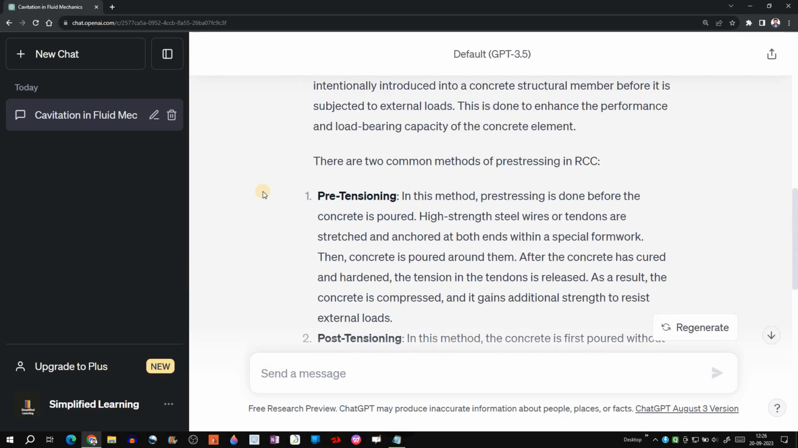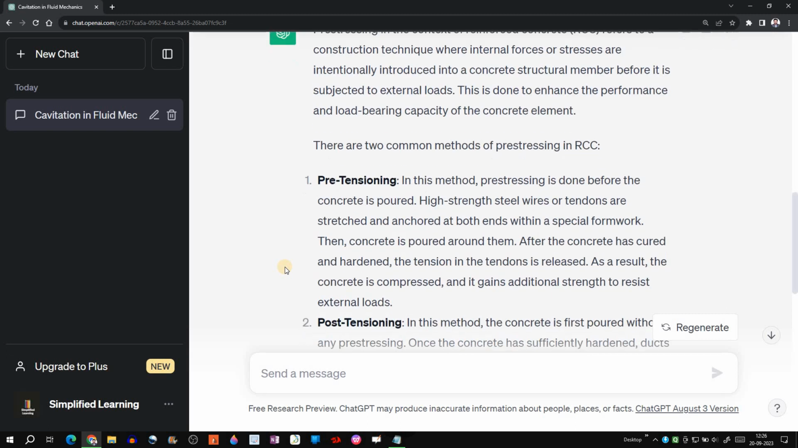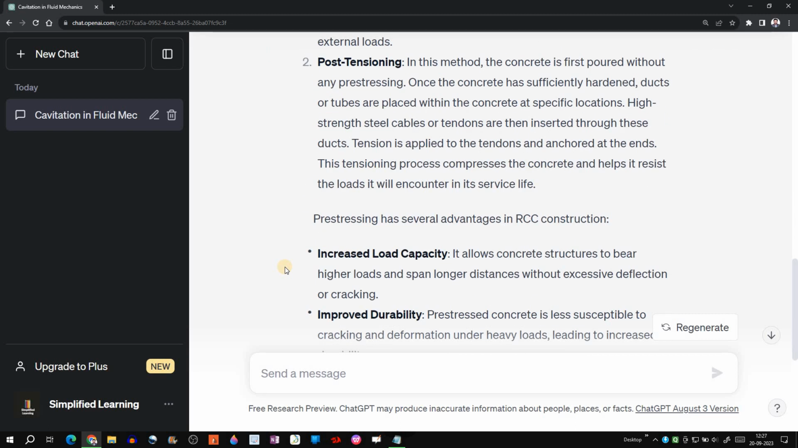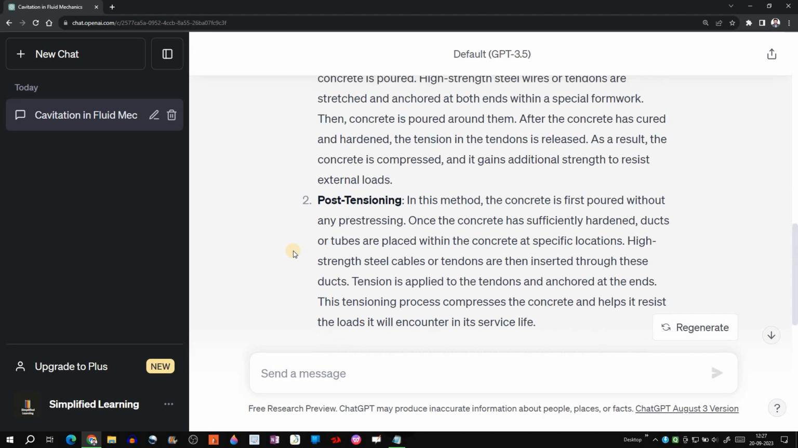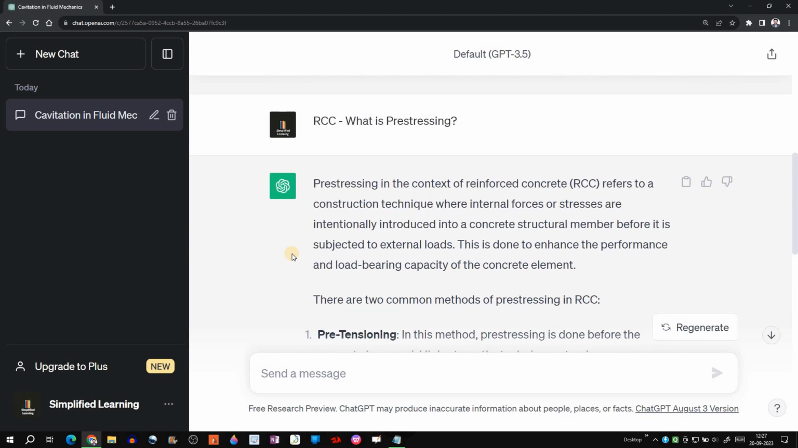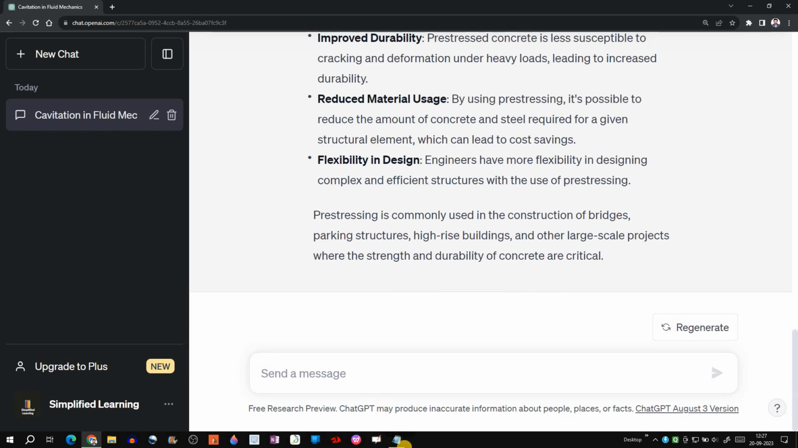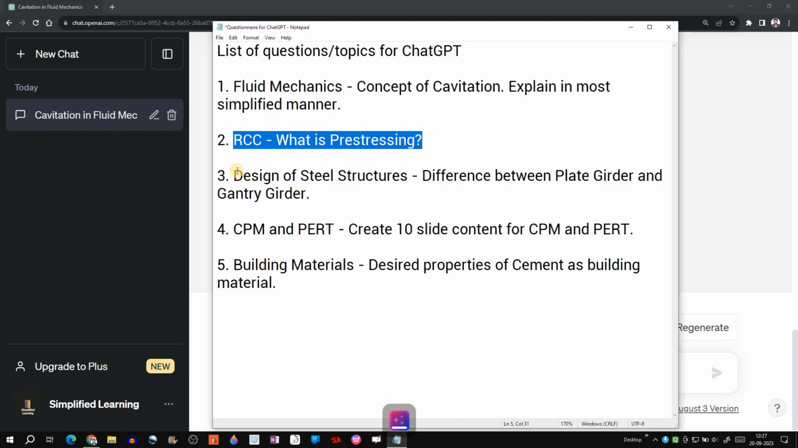Now if you look at the question that we asked, we didn't ask what the specific advantages are. We just asked what exactly pre-stressing is, but it has given the definition of pre-stressing, then two common methods of pre-stressing, as well as advantages of pre-stressing in RCC construction. This means whatever question we ask, it goes beyond the question. It tries to cover the basics, the classification or types, and then the advantages. So enough regarding pre-stressing. Let's go to DSS.